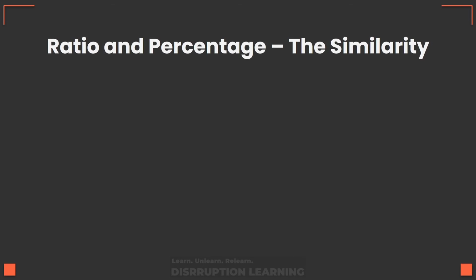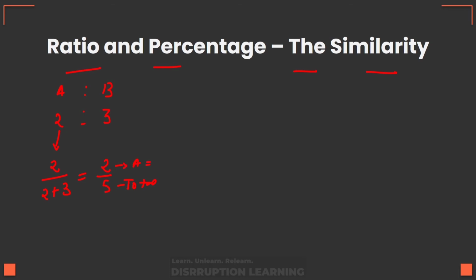Now this slide is about the similarity between ratios and percentages. But first let's get our ratios right. I hope you all would have understood what ratios are if you have watched the last video series. Now let's say in a scenario A and B have a ratio of 2:3. Let's say this is of fruits. So A has 2 fruits and B has 3 fruits. Now we know that A's relation with the total looks something like this, that out of a total of 5 fruits, A has got 2 fruits, right?